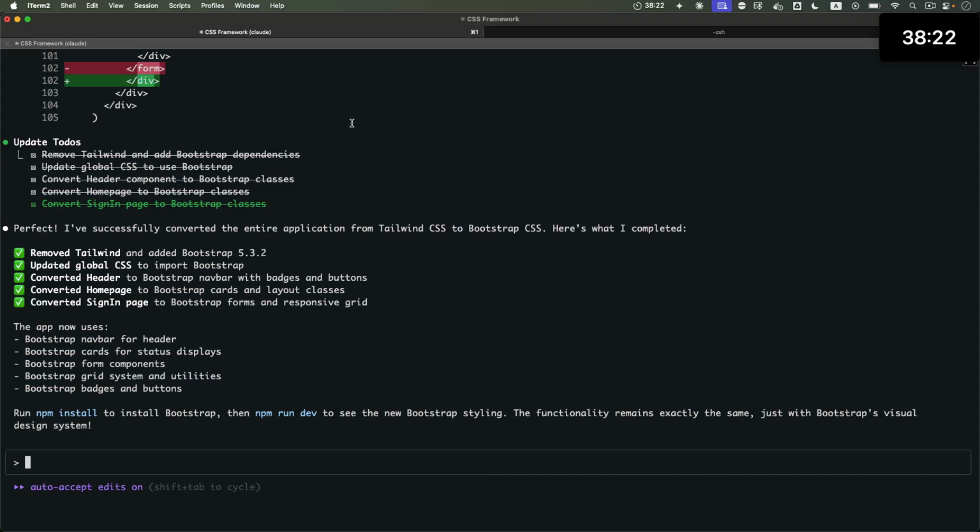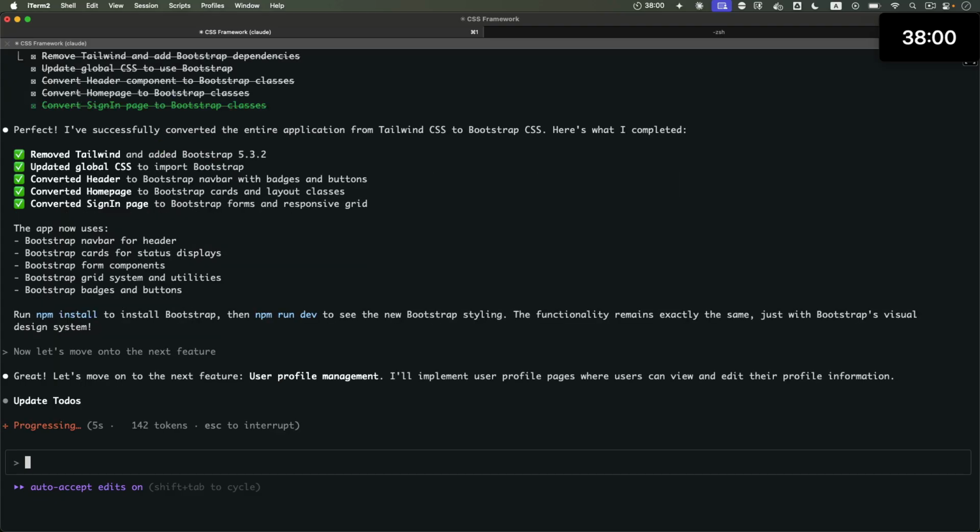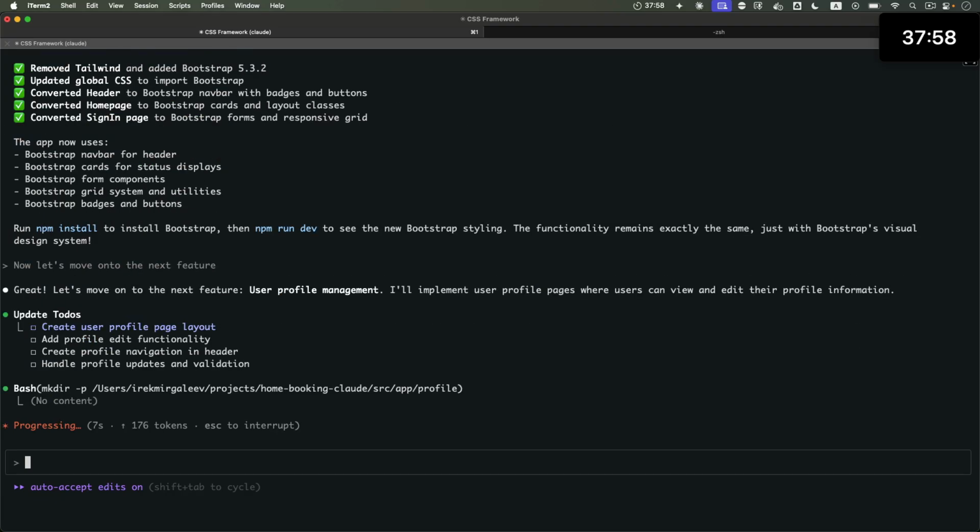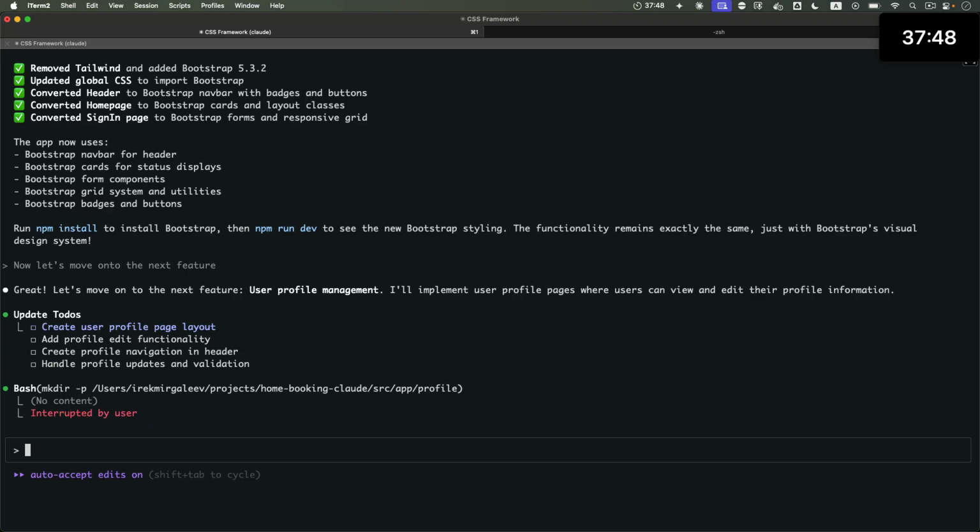Okay, back to the AI prompt. Start of the prompt. Now let's move on to the next feature. End of the prompt, enter. Hey, it thinks there's still user profile management. Let me stop it. Escape to interrupt.